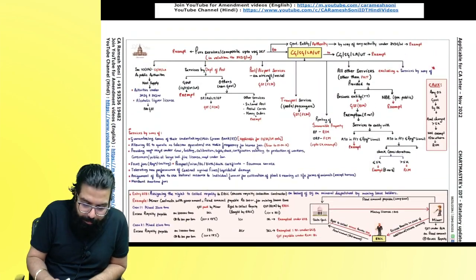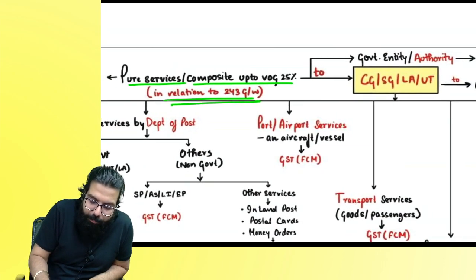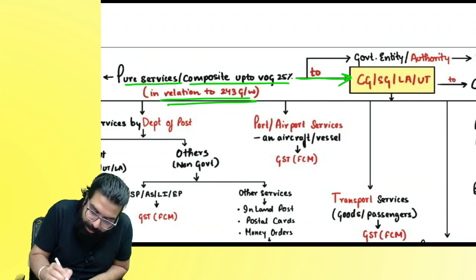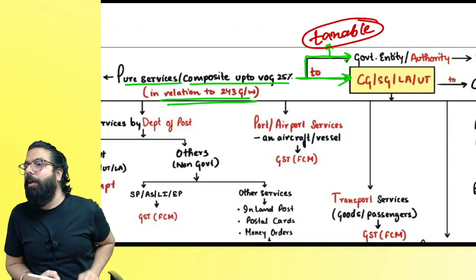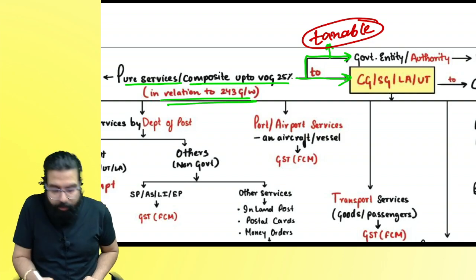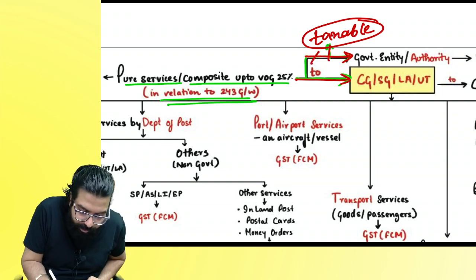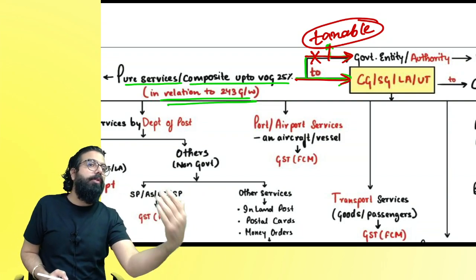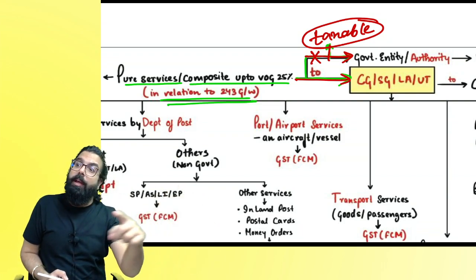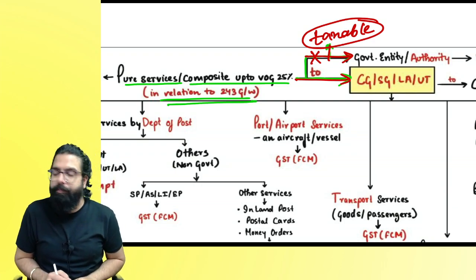In your chart book, you can make the change over here. Pure service or composite supply in relation to 243G and W provided to whom? Government is exempt, provided to a governmental entity, taxable. Is my point clear to all? Did you guys get it? Earlier, this and this both were exempt. Now, this is taxable. Is my point clear? So, if I am going ahead and providing services to the governmental authority or governmental entity, then it will be taxable. No more exempt. Can I go ahead, everyone? Other amendments, all same to same.